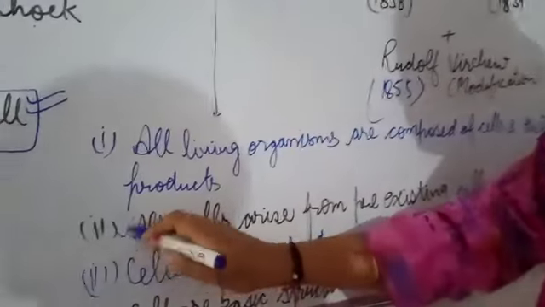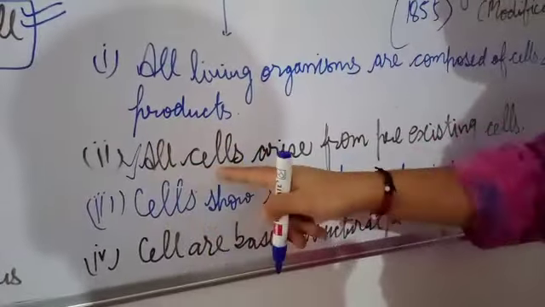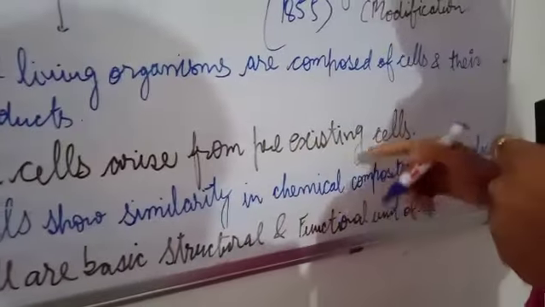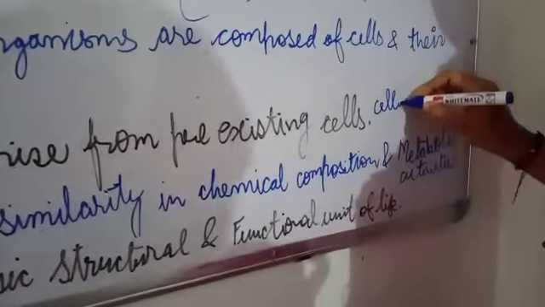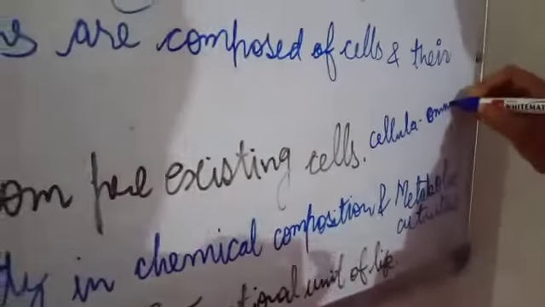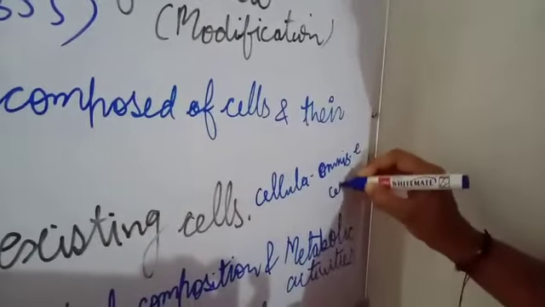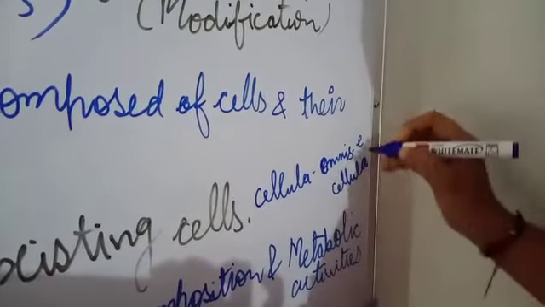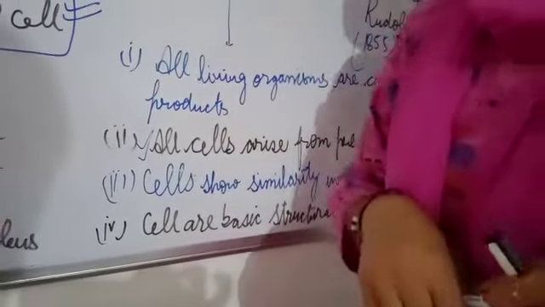Rudolf Virchow added a new statement: all cells arise from pre-existing cells, which in Latin is called omnis cellula e cellula. It means new cells arise from pre-existing cells. All cells show similar metabolic activities.